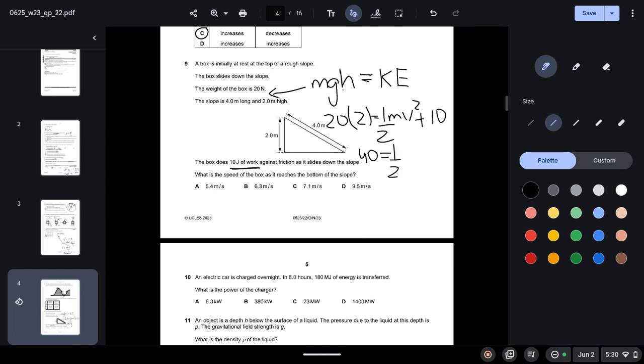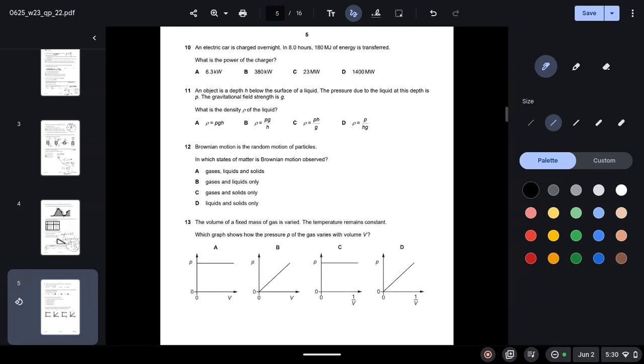They have not given us the mass, so we'll have to calculate the mass. We have to convert the weight into mass, which we can do by dividing by 9.8. Velocity we have to calculate, plus 10. So when you solve this equation, your velocity will come out to be 5.4 meters per second.